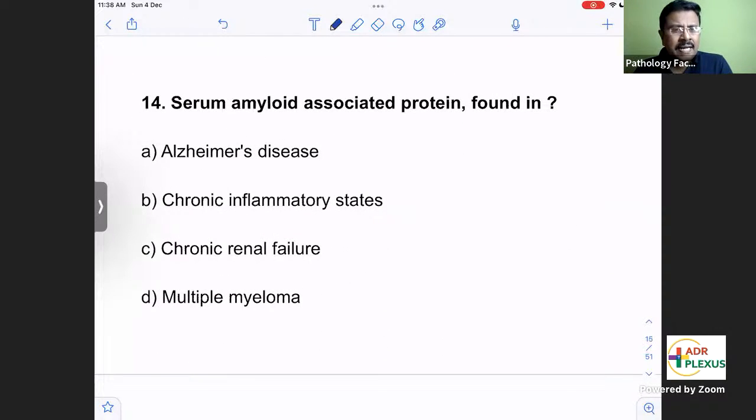Then the next question: serum amyloid associated protein is found in. In generalized amyloidosis, the main causes in pathology, you should remember three types of amyloid.